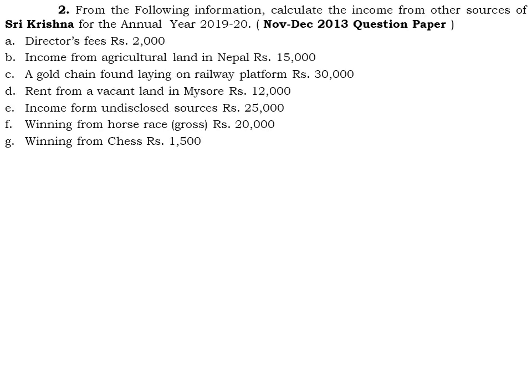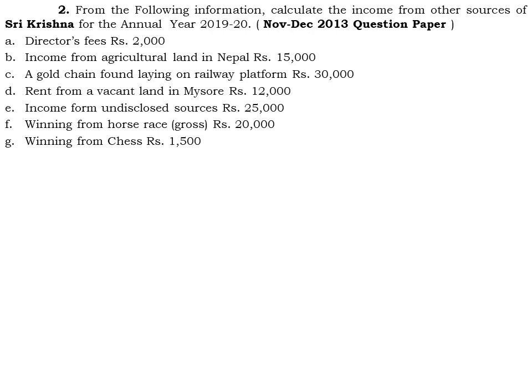That is, it is a question paper problem. Whatever the question paper I have provided, on that, this question has arisen for 5 marks in the November-December 2013 question paper. Okay, so I will read it out once. From the following information, calculate the income from other sources of Sri Krishna for the assessment year 2019-20. Okay, so we have to calculate the income from other sources. There are 6 points which they have provided. It is a 5 marks question.